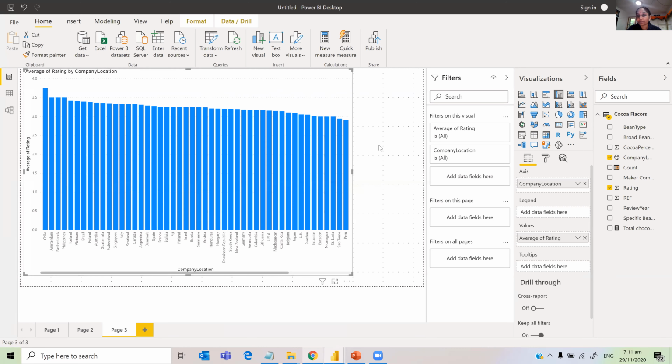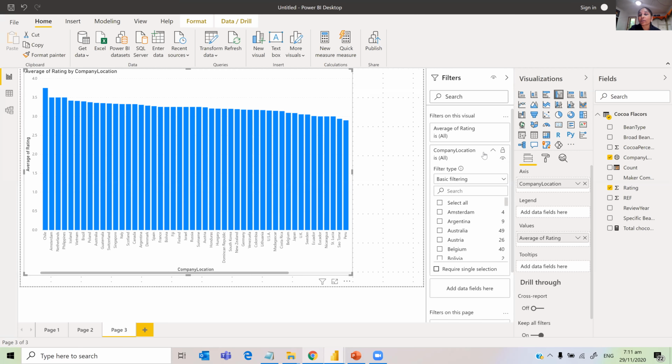How do we do that? Here, we have average rating and company location. In the filter pane, we click on company location, because we want to display only the top 10 locations.